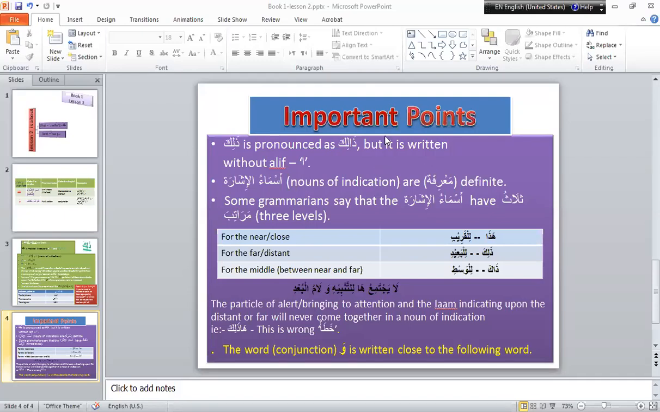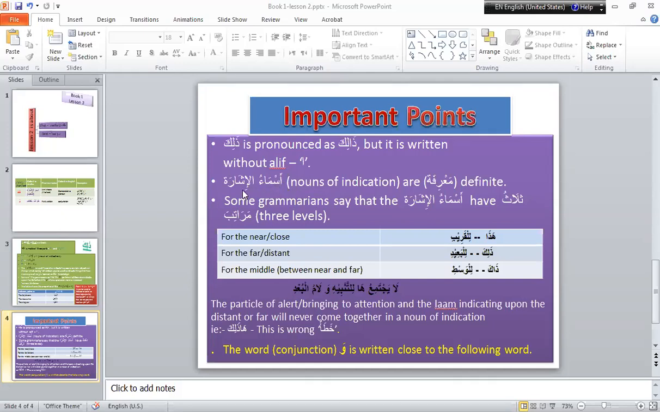Here, the important points are: Alif. As we pronounce Zalika, but Alif is not written after Zal. We have to eliminate it while writing, but while pronouncing it, we have to bring it back.